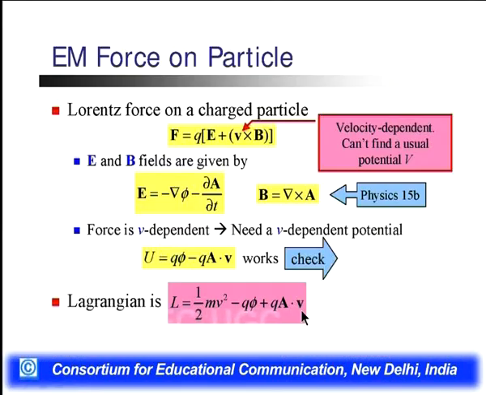So we replace the potential with Q phi minus Q A dot V, which is velocity dependent. This is the electromagnetic force on the particle's movement, and the Lagrangian terms are defined by the electromagnetic force acting on a particle.